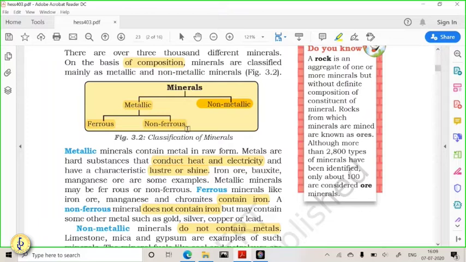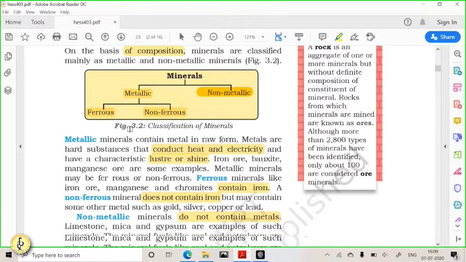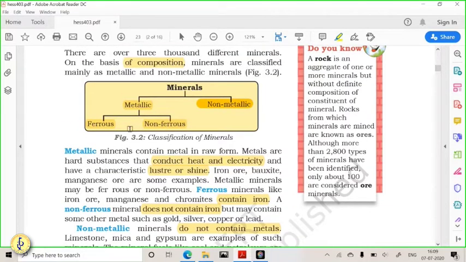So what are the properties of metals? Metals have properties like they can conduct heat, they can conduct electricity, they are shiny, they have luster. So these are the properties of metals, and these metallic minerals have all these properties. Further, these minerals can be classified into two types, that is ferrous and non-ferrous. Here ferrous means what? Iron. So iron-containing minerals and non-iron-containing minerals.